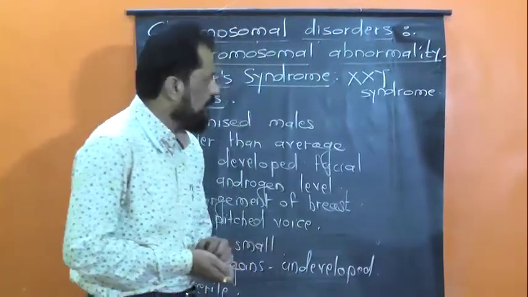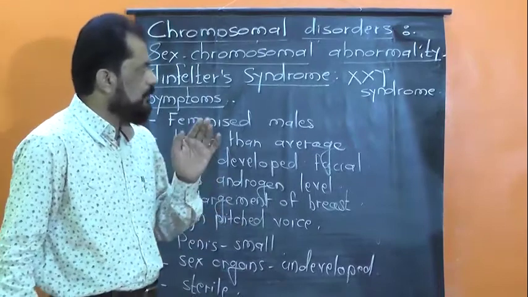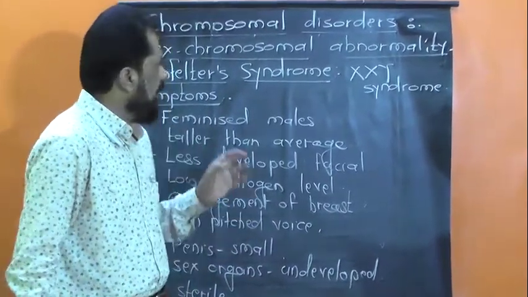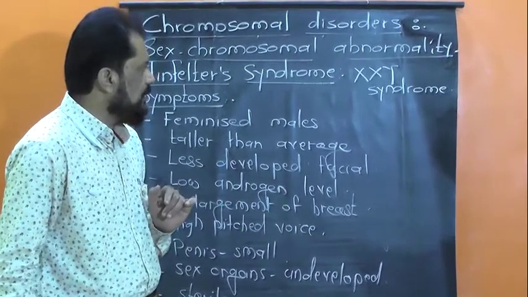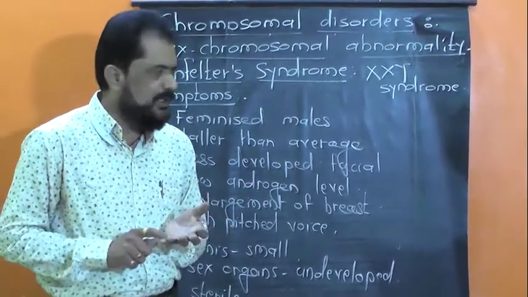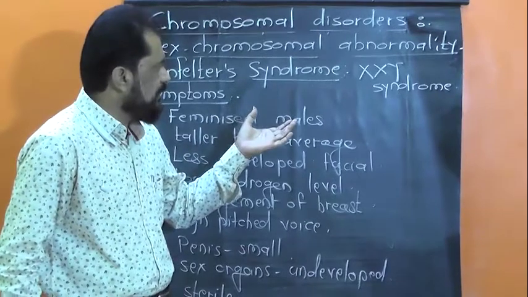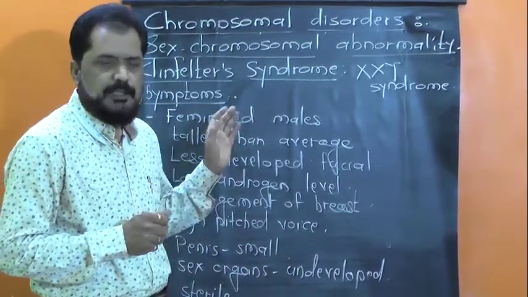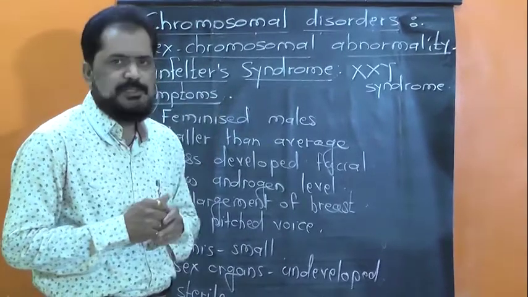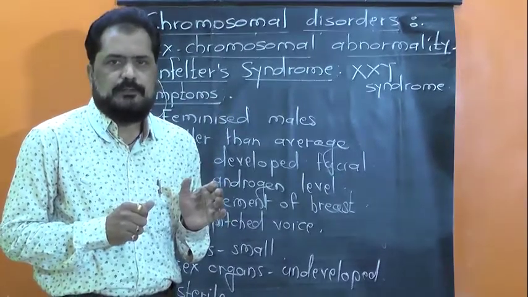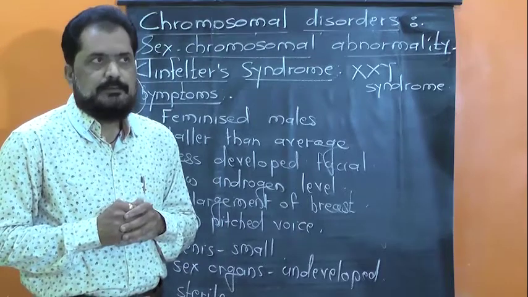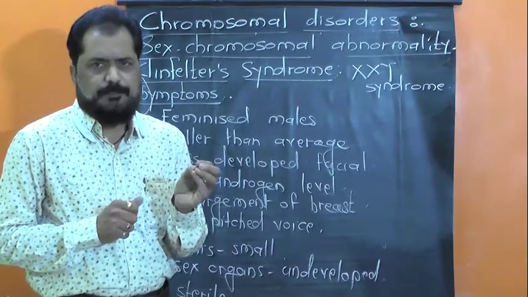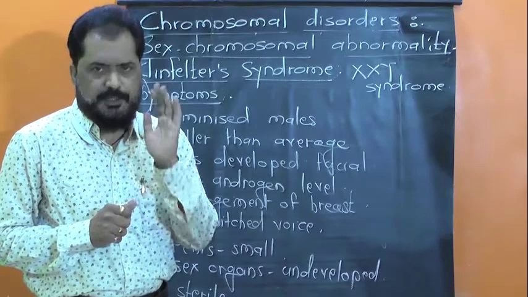So here we have discussed one autosomal disorder, that is Down syndrome, and two sex chromosomal disorders, Turner syndrome and Klinefelter syndrome. I would like to tell you that Turner syndrome and Klinefelter syndrome both are very rare, and the number is near about 1 million per year in India.